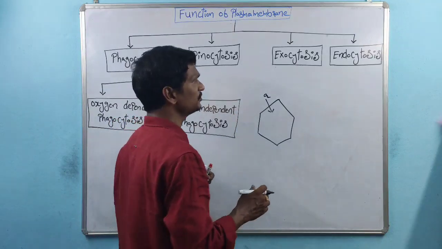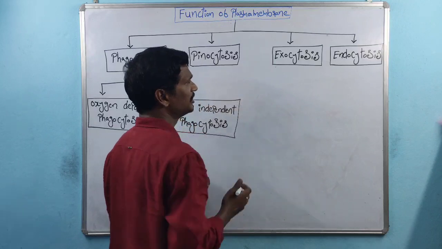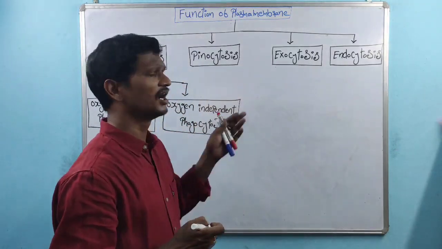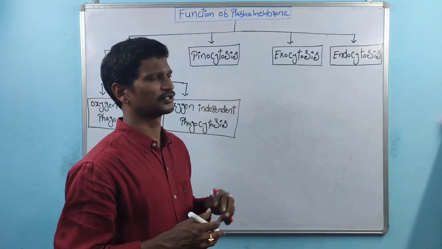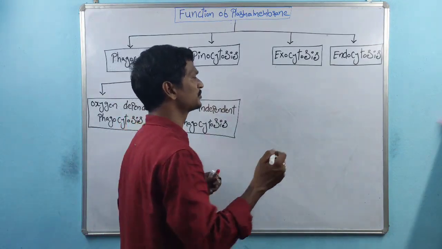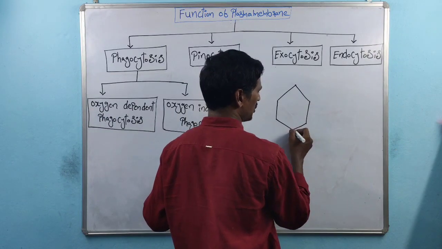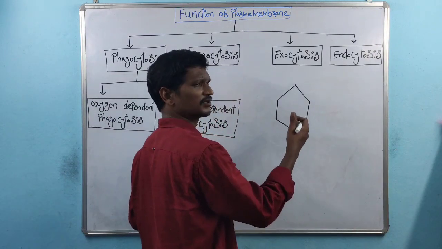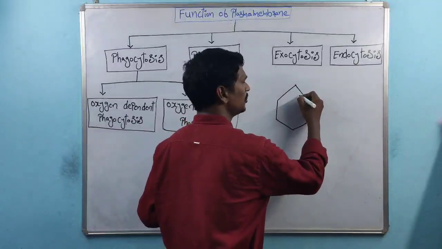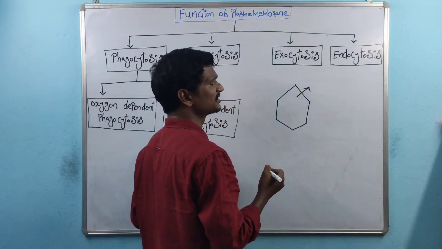And coming to exocytosis and endocytosis, these are also like osmosis. Exosmosis is the transportation of water molecules from inside to outside. Exocytosis indicates the transportation of molecules, not water here, maybe minerals or other substances, from inside the cell to the outside of the cell.